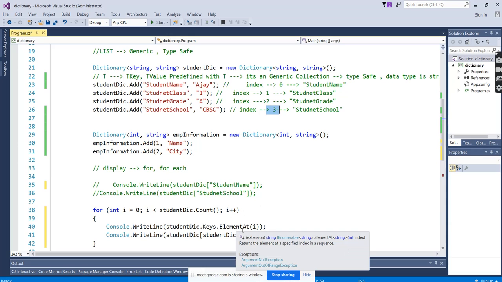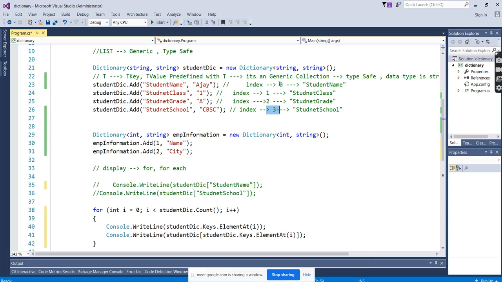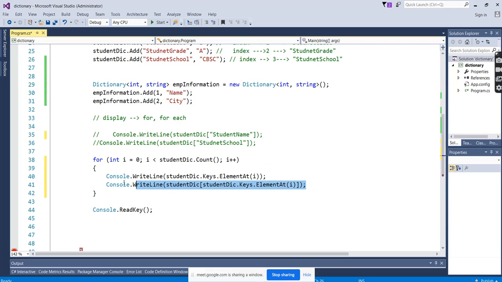This is the reason you can see the name also, element at 0. What is the element at 0? What is the key? Student name. It will fetch the student name. Element at 0 is the student name key, and the value for the student name is Ajay. That will be displayed here.